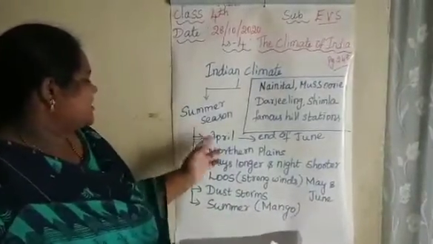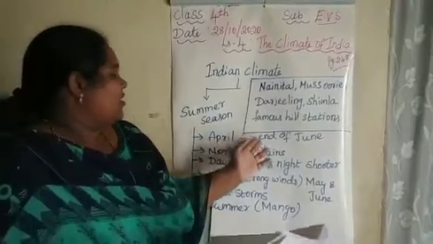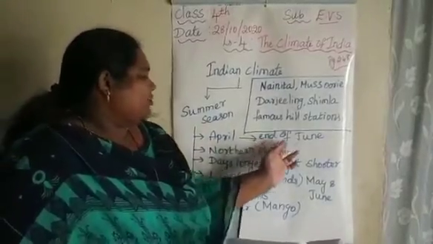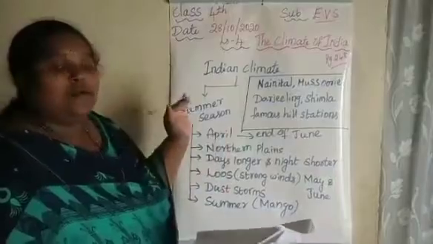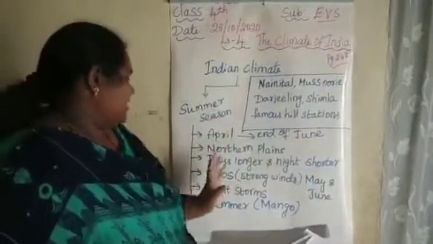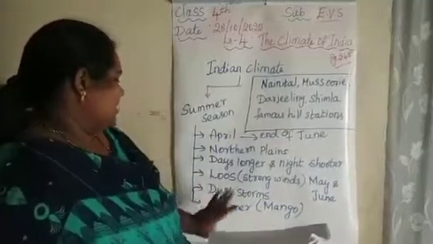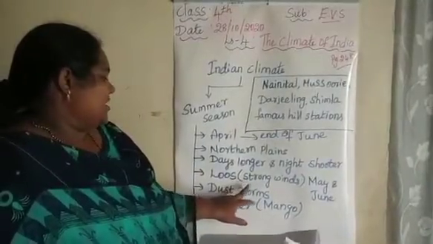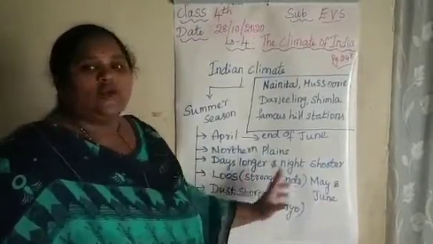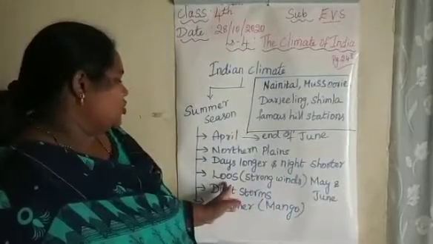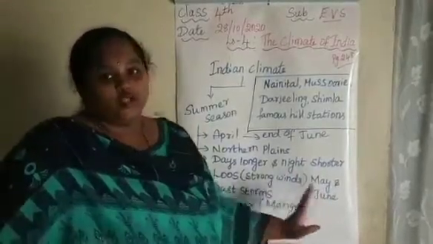This season starts from April and lasts till the end of June, with very hot places in the northern plains, and the days are longer and nights shorter. In Rajasthan, especially the desert region, they face strong blowing winds like Lu, from May and June.